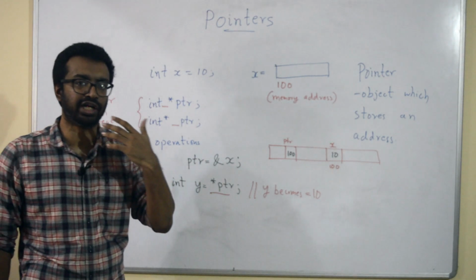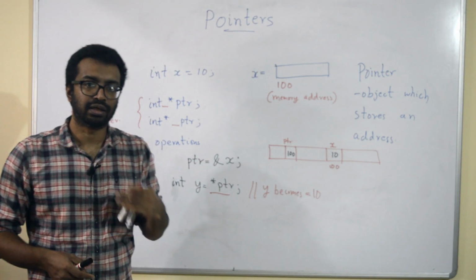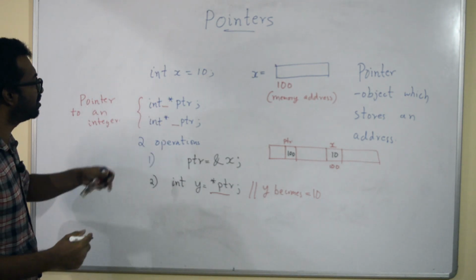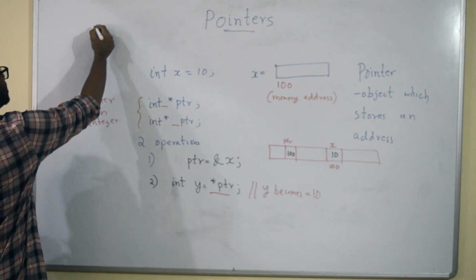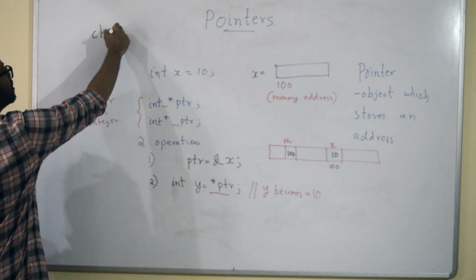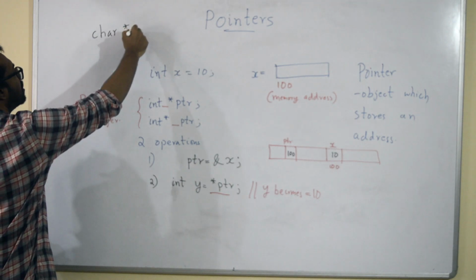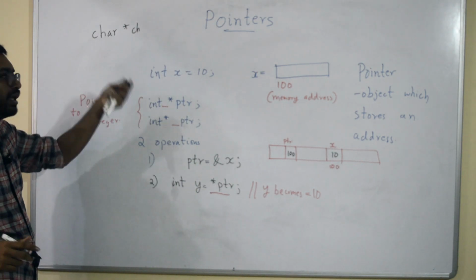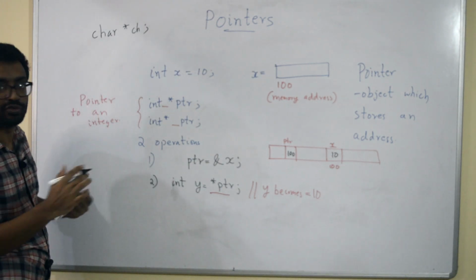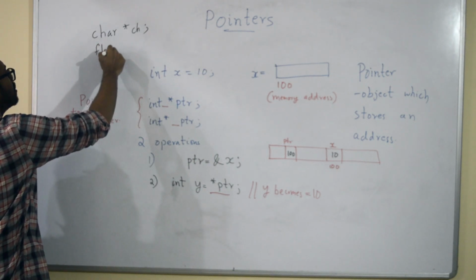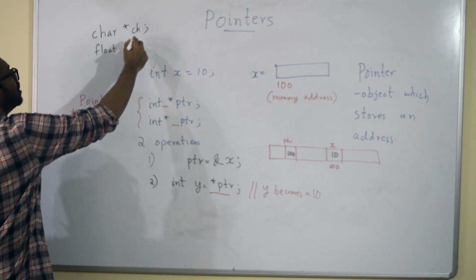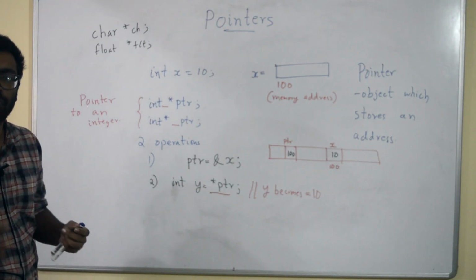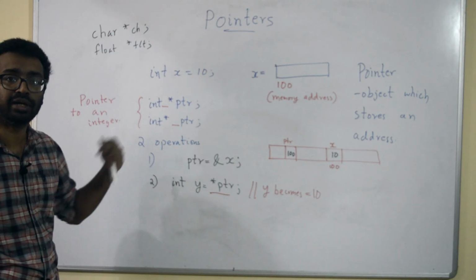But what if I wanted a pointer to a character? It's easy to see. We use the same notation, you could have written char star ptr. This is a pointer to a character. If you wanted float, float star ptr, this is a pointer to a float variable. If you wanted double, double star.